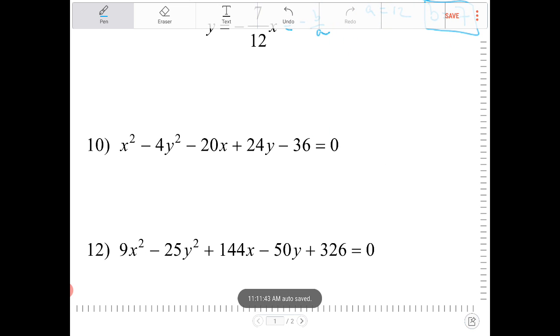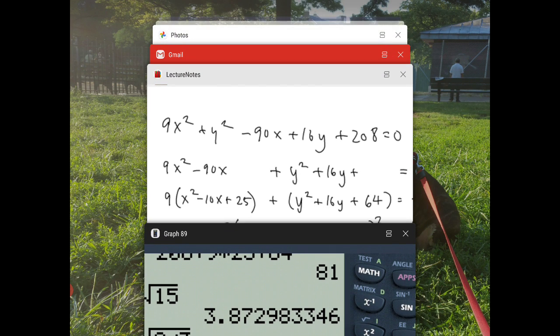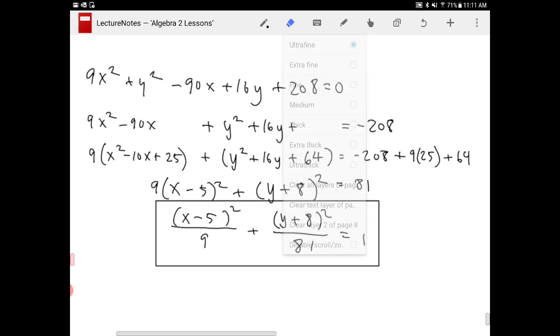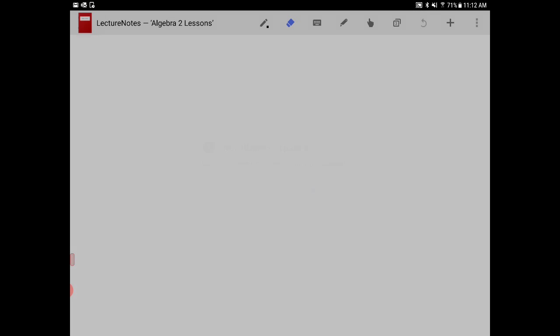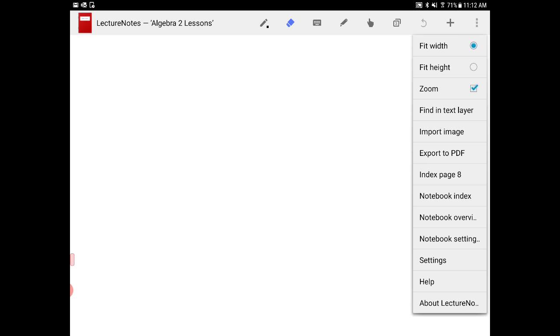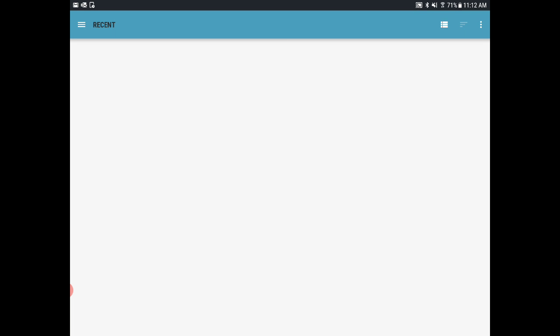I want to copy this. And we'll go over to another app because I'll need more room. So I'll go over here. I want to clear all of this. And I am going to insert that image that I just captured.